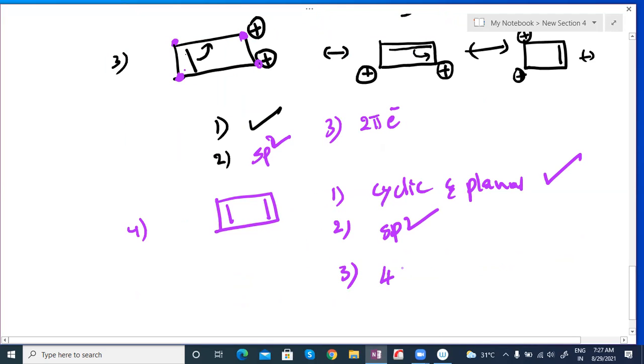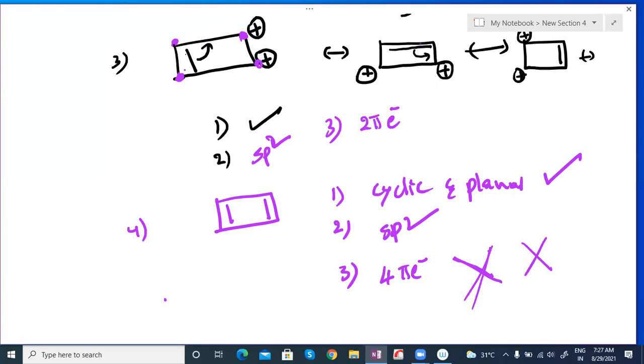Only 4 pi electrons. In our rule, 4 pi electrons are not accepted, sir. So that's why it is not aromatic. Our numbers are 2, 6, 10 pi electrons, but here I'm getting 4 pi electrons. So this rule is violated, so it is not going to be acceptable. We'll discuss even more examples further.